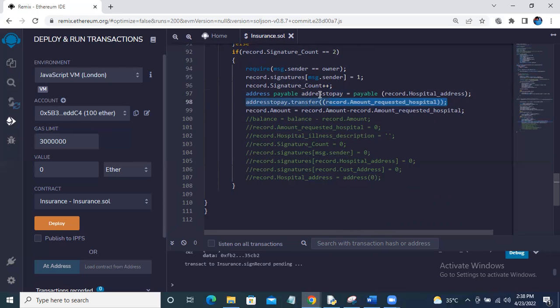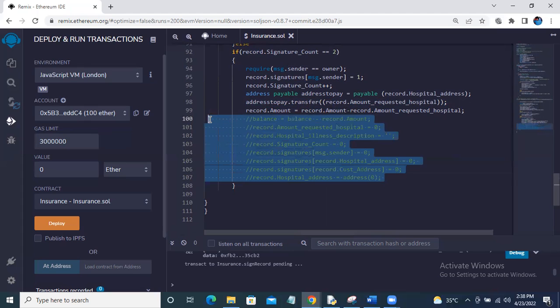So we are telling it to transfer this much amount, the amount requested by the hospital, to this address. This line will make the actual transaction. And then we are reducing the amount from that particular person's record. In the same way, we are reducing that amount from the balance, to make sure that whenever the next hospital sends a request, it will be created as a new transaction.